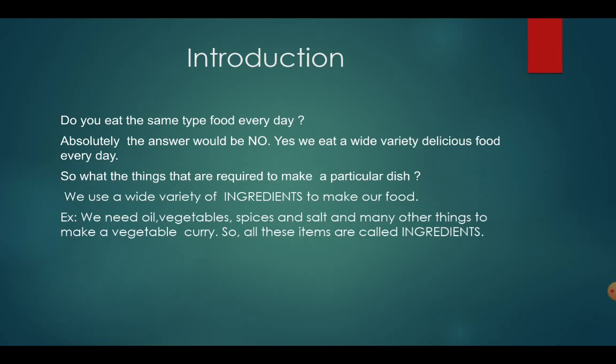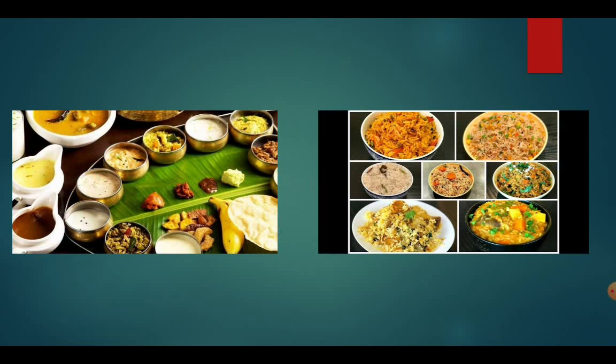So, what are the things that are required to make a particular dish? That is ingredients. Yes, we use a wide variety of ingredients to make our food. Example, to make a curry, we need oil, vegetables, spices, salt, and many other things. So, all these items are called ingredients. See, you can see different kinds of foods over here. So, yummy, yummy. So then we need different kinds of ingredients to make all these yummy foods.